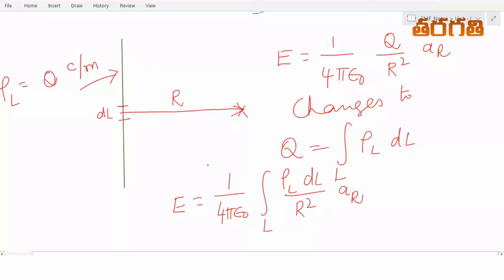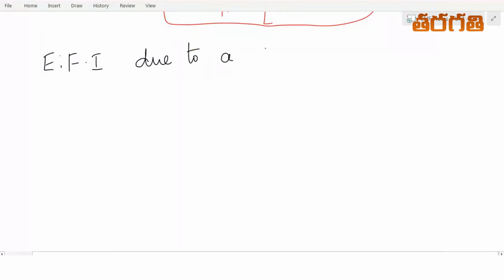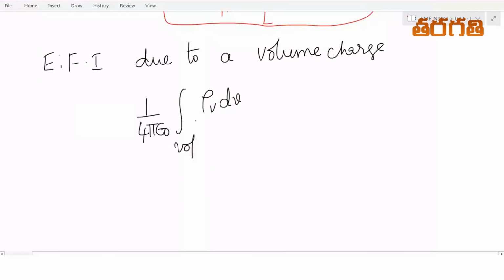As a summary, let us summarize the electric field intensity expressions for different charge configurations. Electric field intensity, which I am calling EFI, due to a volume charge is equal to 1 by 4 pi epsilon naught times the integral over the volume of rho v dv by r square into AR.